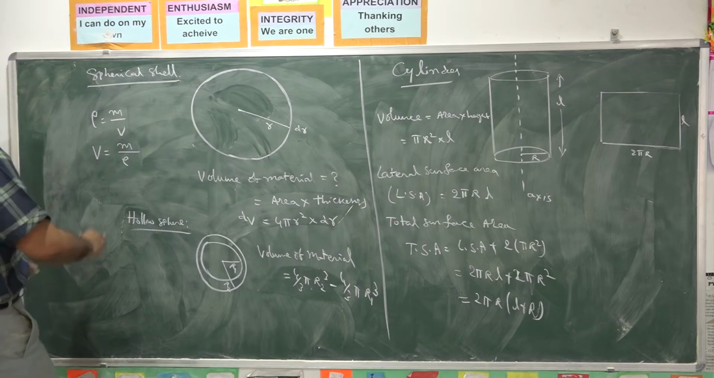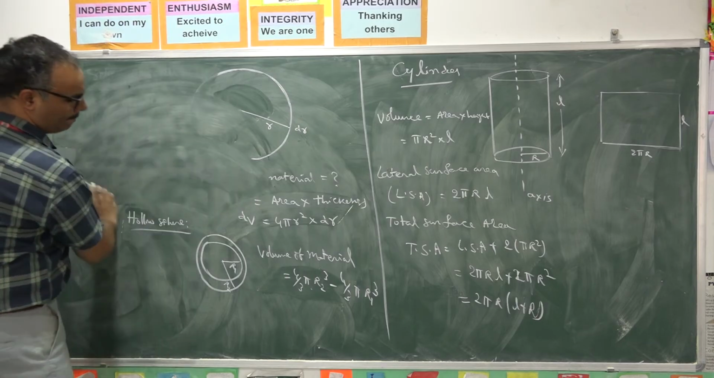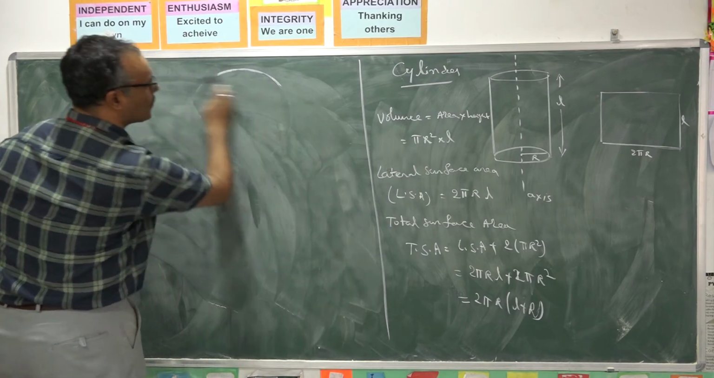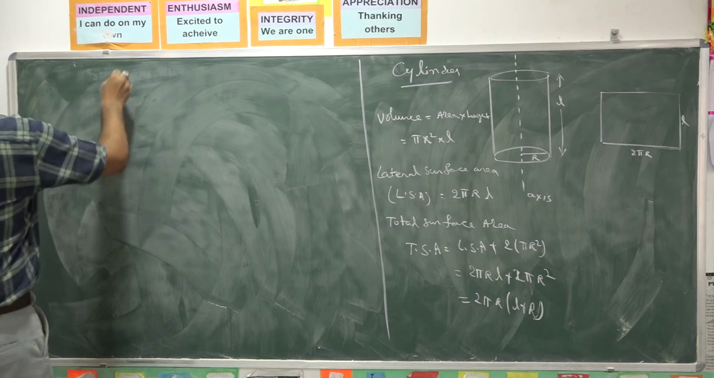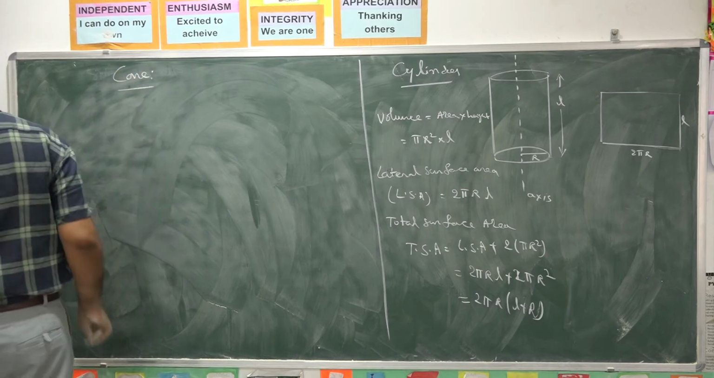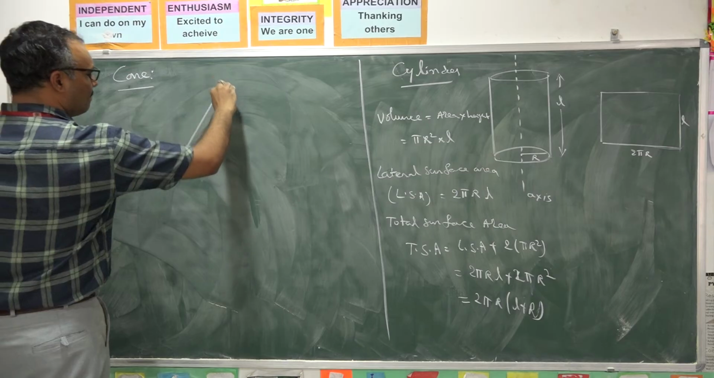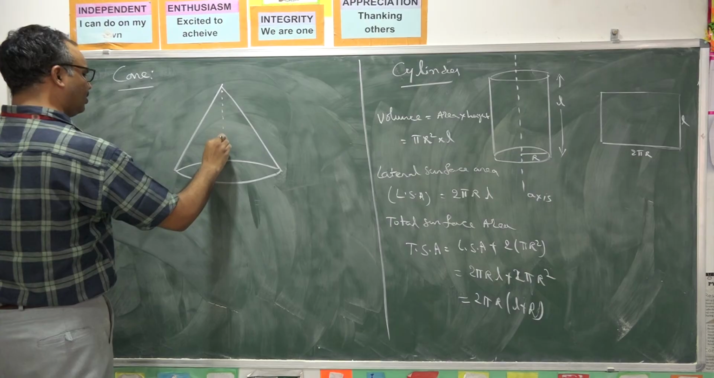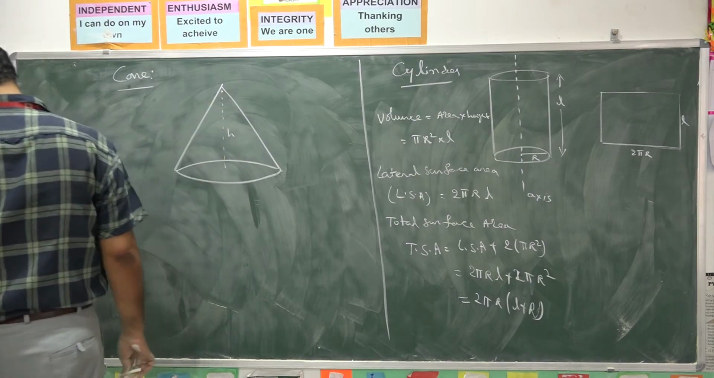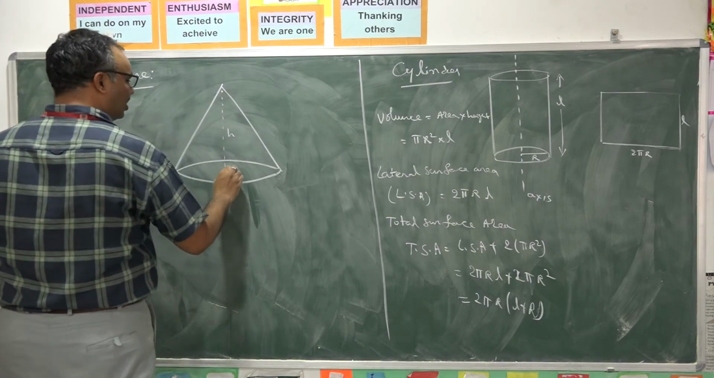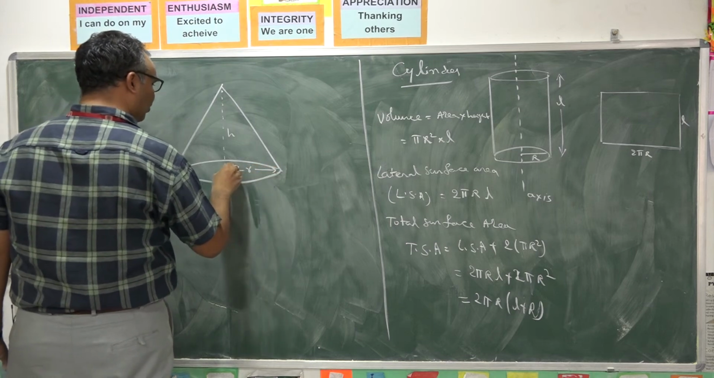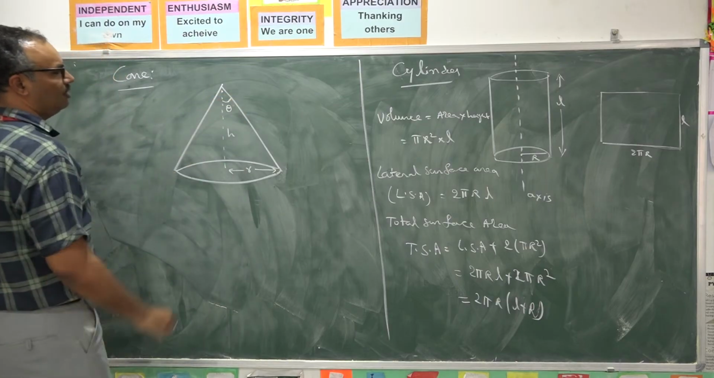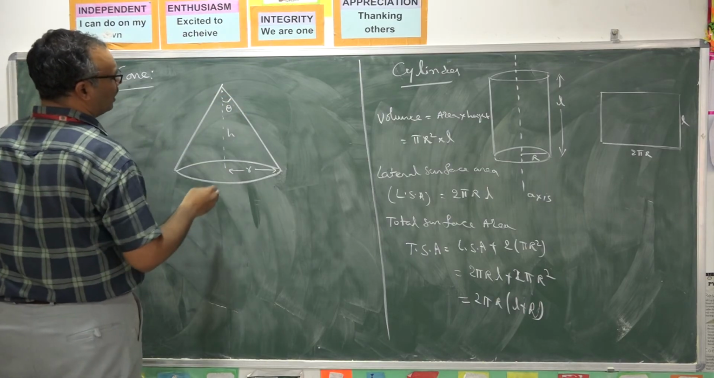Next, let us discuss the cone. If you take a cone, the shape is like this. Here also we will have a circular base. This is the height. You are given height as h and radius of the base as r. This angle is called the semi-vertex angle.